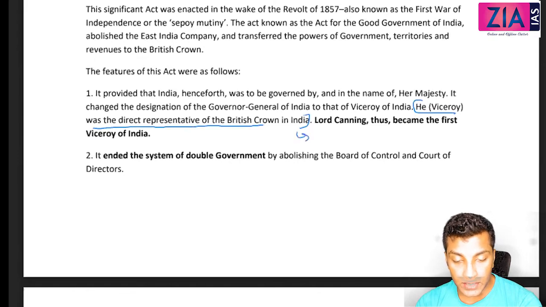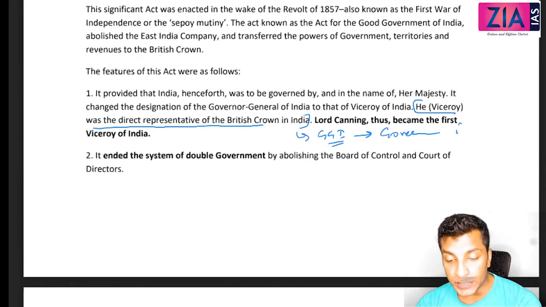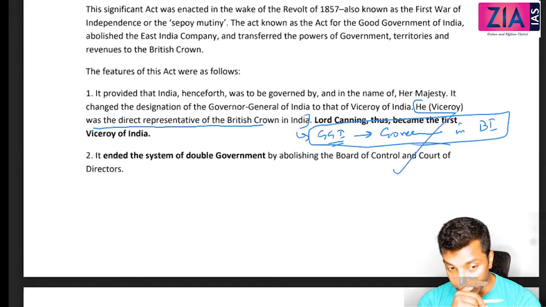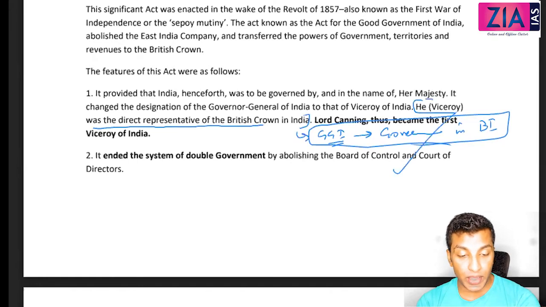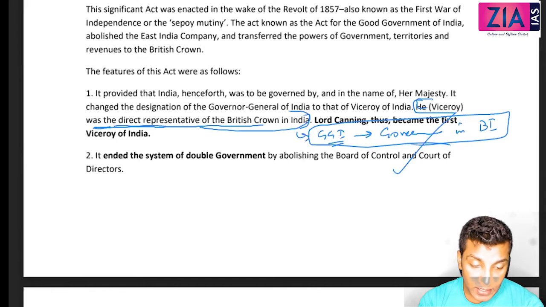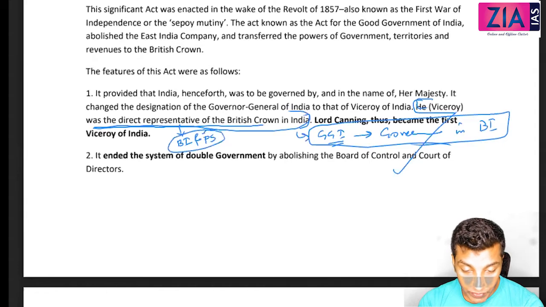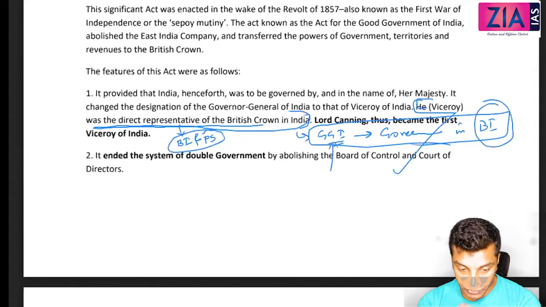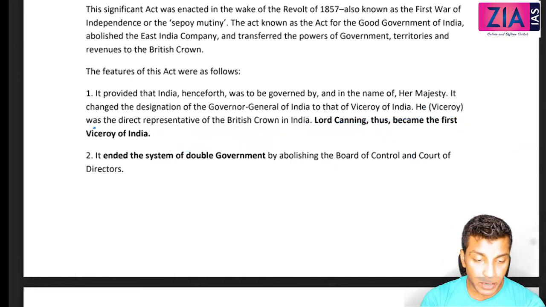But as a Governor General of India, what will he do? He will be the person who is responsible for governance in British India. As a Viceroy, he is the representative of the Crown. When I say representative of the Crown, it includes British India and the princely states. But Governor General, only British India. I hope the difference is clear now. So no need to be confused with this.